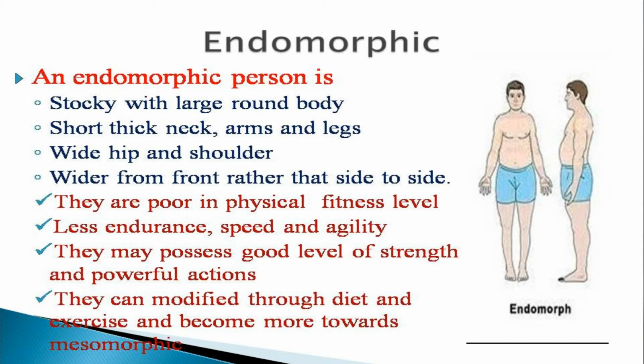It means when you look at their body, they are not wider from side to side, but they are wider from front to back.